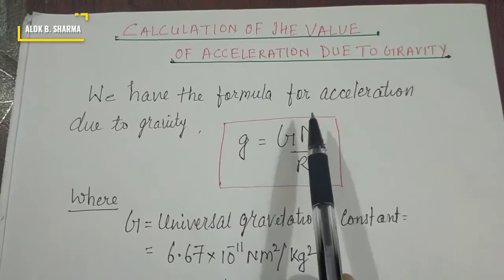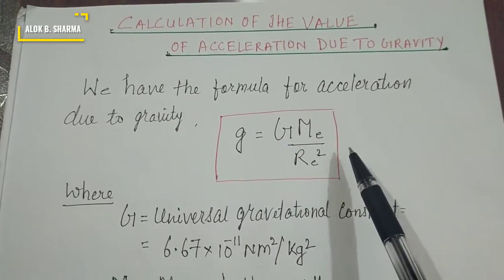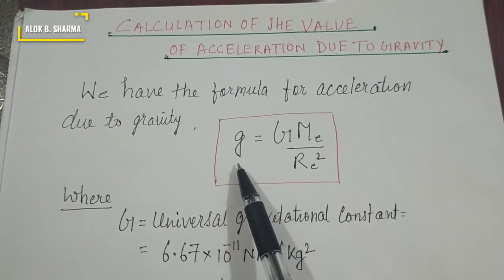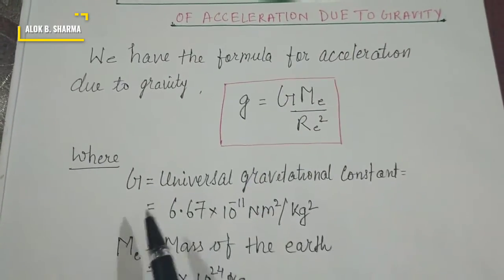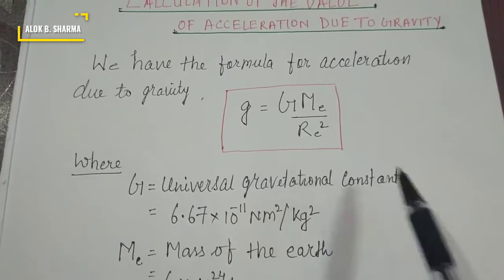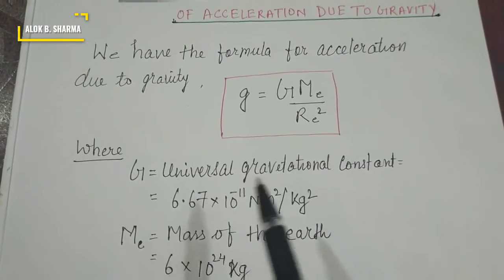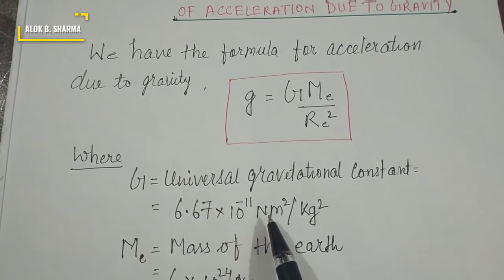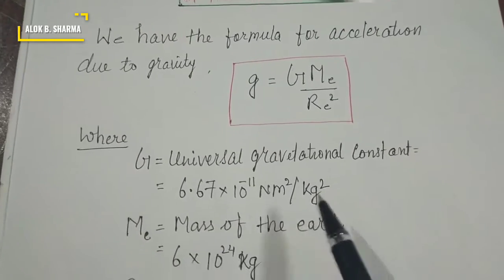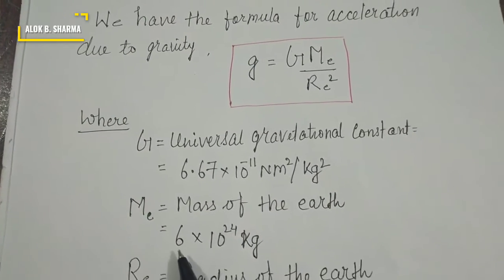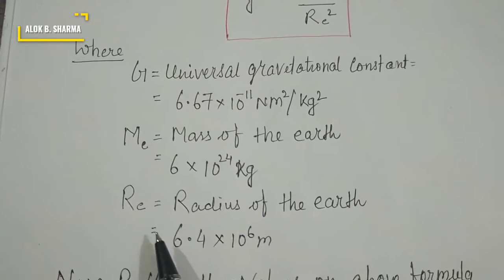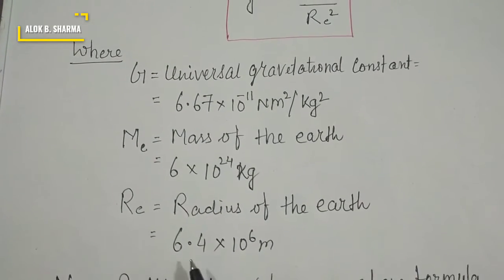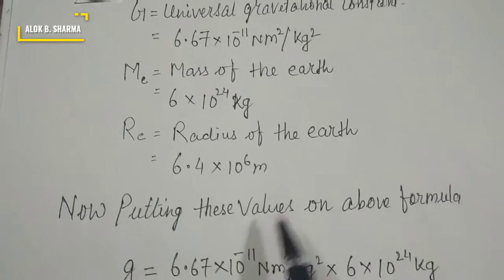We have the formula for acceleration due to gravity: g equals G M_e upon R_e squared, where G, the universal gravitational constant, equals 6.67 into 10 to the power minus 11 Newton meter squared per kg squared. Mass of Earth equals 6 into 10 to the power 24 kg. Radius of Earth equals 6.4 into 10 to the power 6 meter.